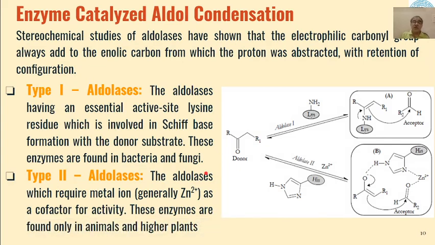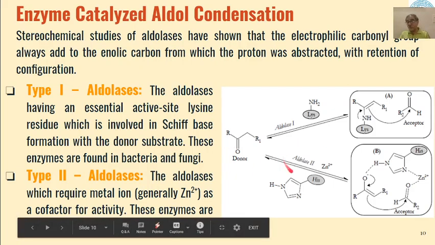Then type 2 aldolases have histidine as an active site, and this histidine active site requires a cofactor in the form of zinc 2 plus ions for the activity for this reaction.